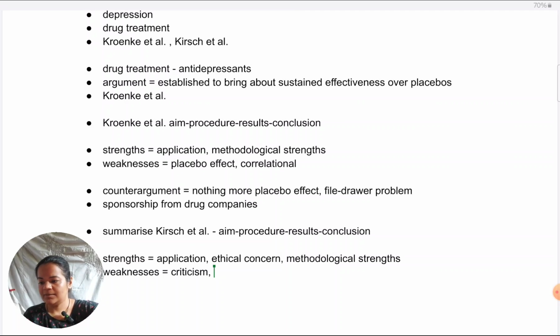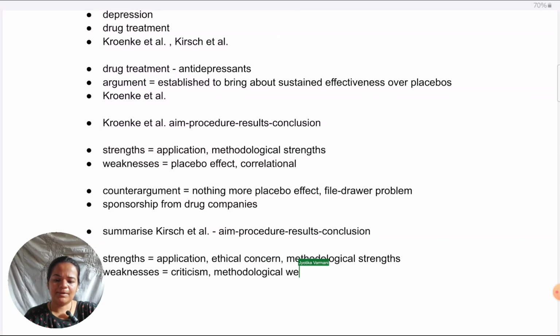And another weakness could just be that overall, all these depression trials which are there, be it Kirsch et al. or any other, they tend to represent mild to moderate cases. For ethical reasons, they don't include severe cases of depression. So, whatever issues we are finding, that antidepressants might be no better than placebos, it might be a concern for only mild to moderate, not for the severe cases where antidepressants are needed the most.